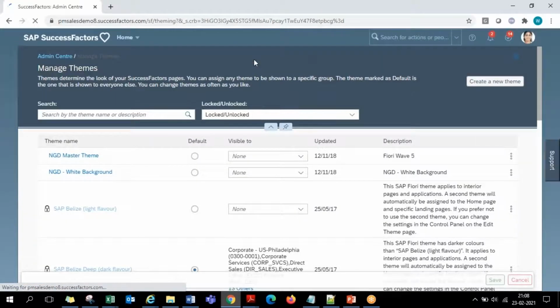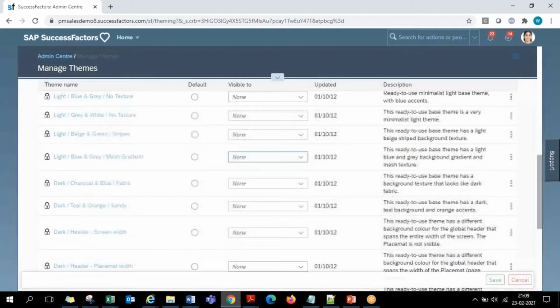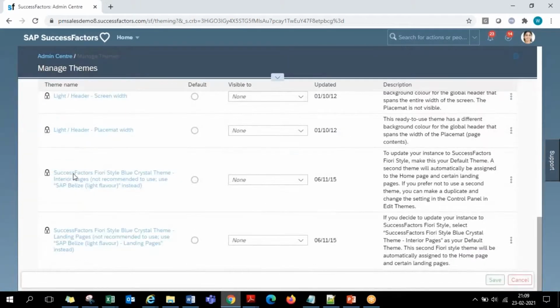When SuccessFactors was acquired by SAP in 2012, it was on V9. In the last 8 to 10 years, it has been upgraded three more times, and V12 is the latest. Even that happened almost in 2016 itself. In the last 5 years, we did not have any upgrade. So at the UI level, it's V12 of the UI, and theme is where you have this Fiori theme.